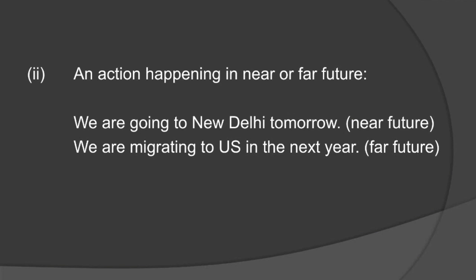Present continuous tense expresses an action which is happening in near or far future. First example is we are going to New Delhi tomorrow. This action is taking place in near future. The second example is we are migrating to US in the next year. This action is happening in far future.